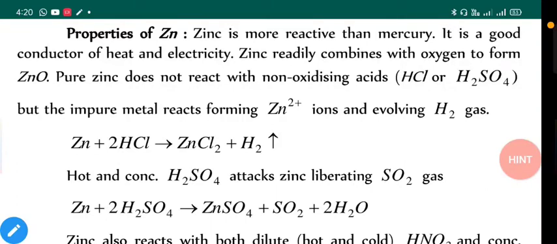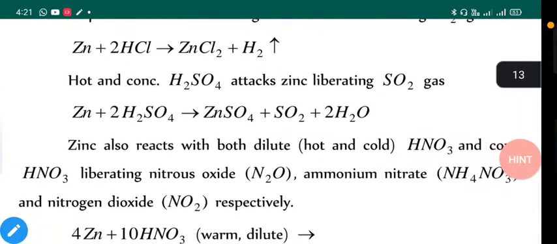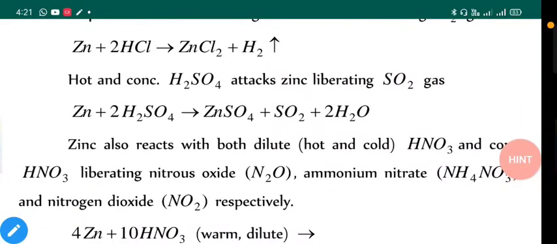Zinc plus HCl reaction is also used in laboratory production of hydrogen gas. Suppose our target is to produce hydrogen gas and then we need to identify it. This is a simple practical which can produce hydrogen gas. Zinc solid and HCl together will form hydrogen gas. Now with hot H2SO4 it liberates SO2 gas and it gives ZnSO4.